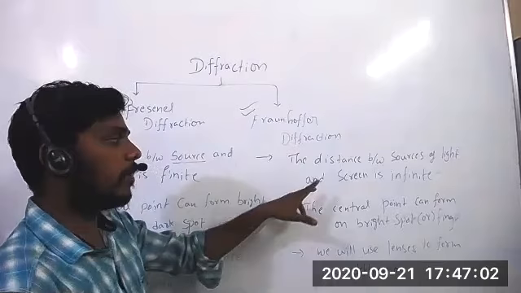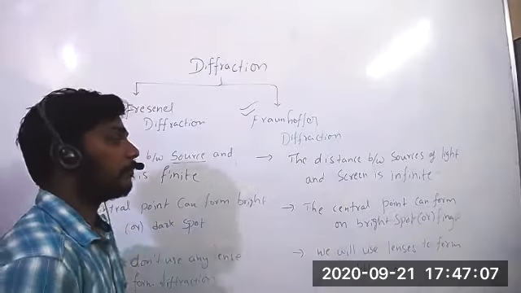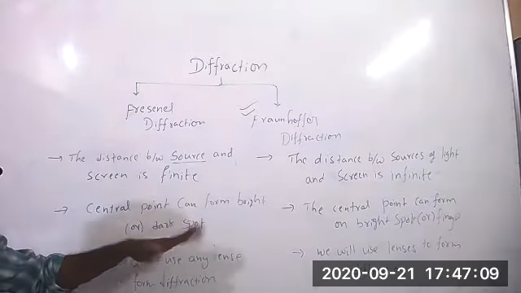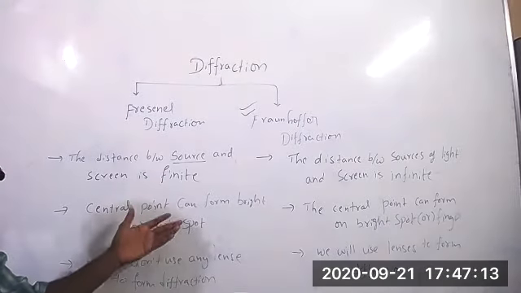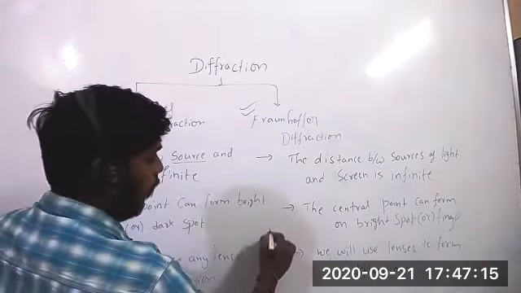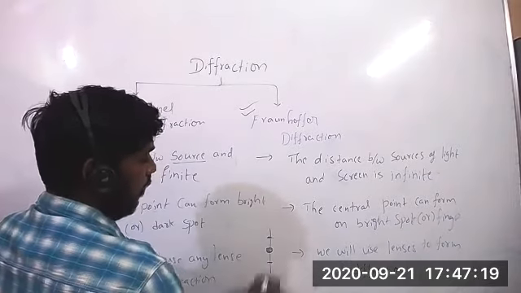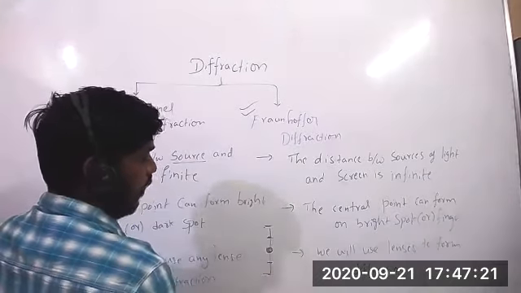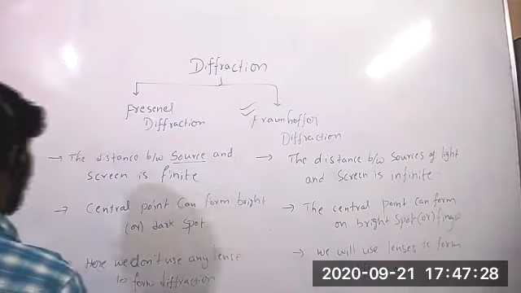So maxima, minima, spots, fringes we can get here. In Fresnel, the center can be bright or dark, anything can happen, but here always bright. Once bright happens, here first minima, second minima. So maximum, minimum we can find like that. Always bright at the center.